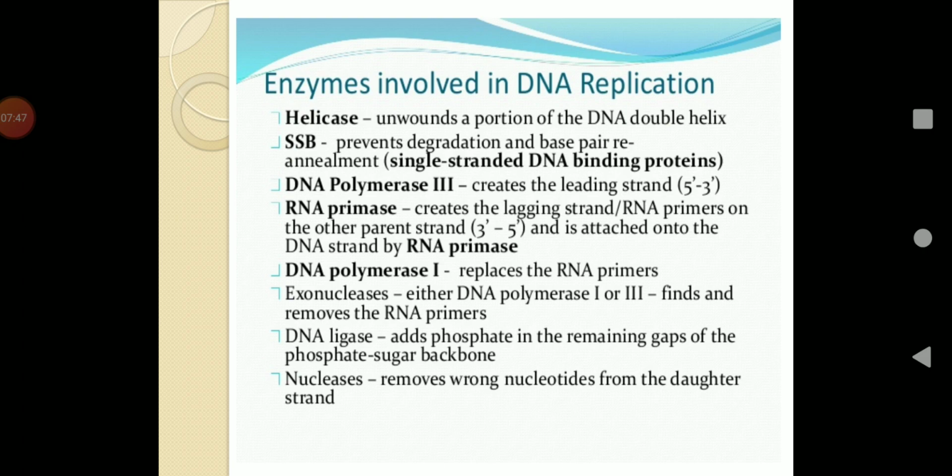As we know, DNA is double-stranded and both the strands are closely bonded with each other. So the SSB protein helps them not to rebind, so that the strands will remain open and the process of replication will be easier. DNA polymerase 3 enzyme creates the leading strand. RNA primase creates the lagging strand. DNA polymerase 1 enzyme replaces the RNA primer.